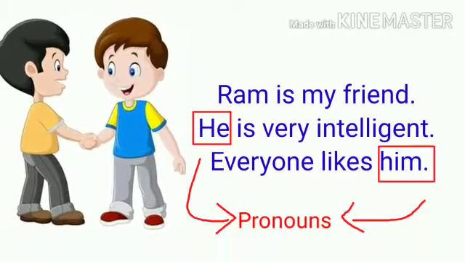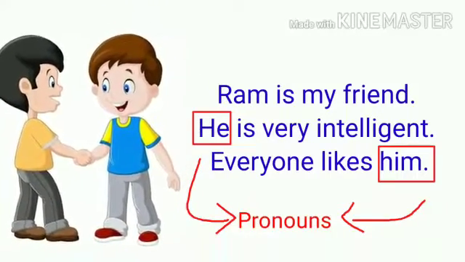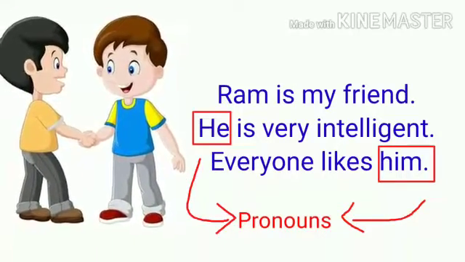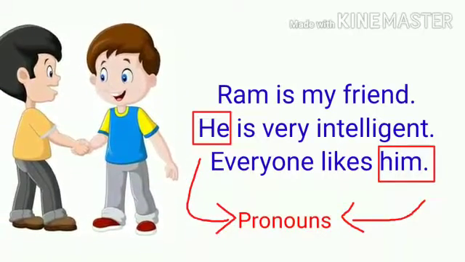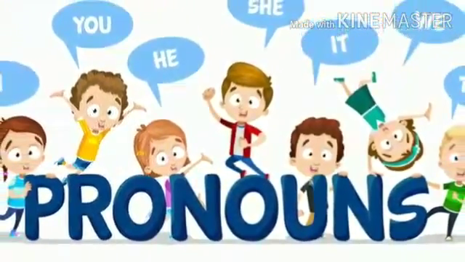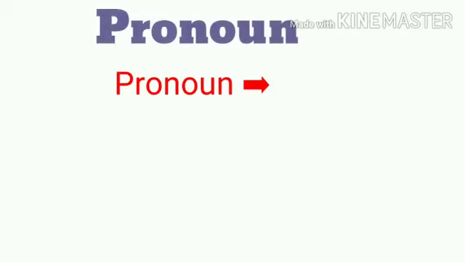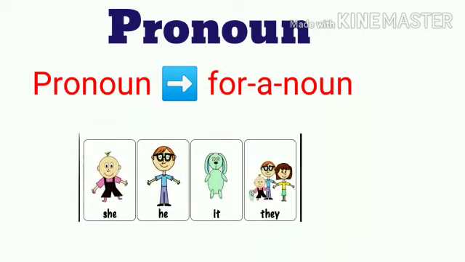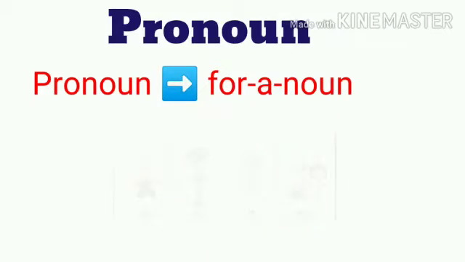In these sentences, the words such as he, him are used in place of Ram and they are called pronouns. Today, we will learn about pronouns. The word pronoun means for a noun. That means a word that can be used in place of a noun.